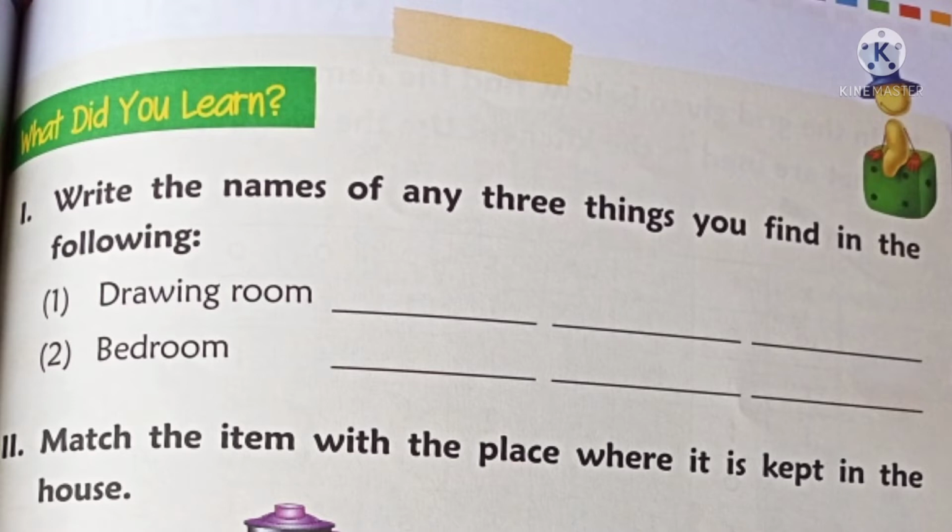See the first main. Write the names of any three things you find in the following. Here they gave number 1, drawing room, and number 2, bedroom. You have to write the names of three things you will find in these two rooms. Tell me now, in the drawing room, what are all the things you can see? You can see television, sofa, chair, vase, right? You have to write any three things in front of drawing room.